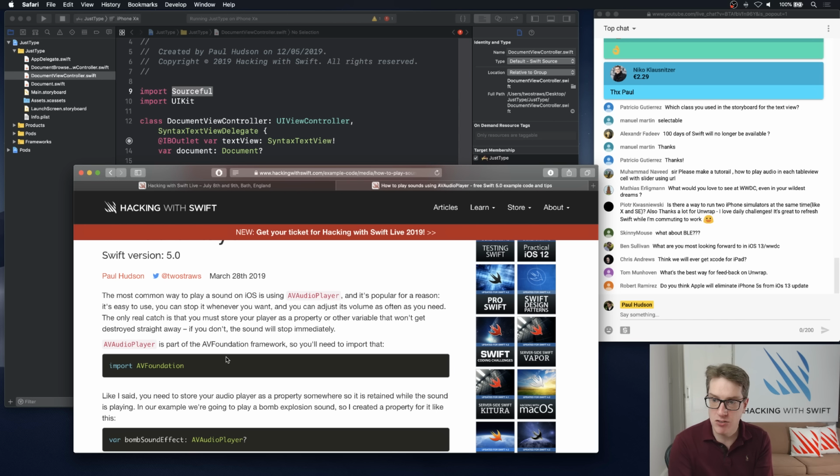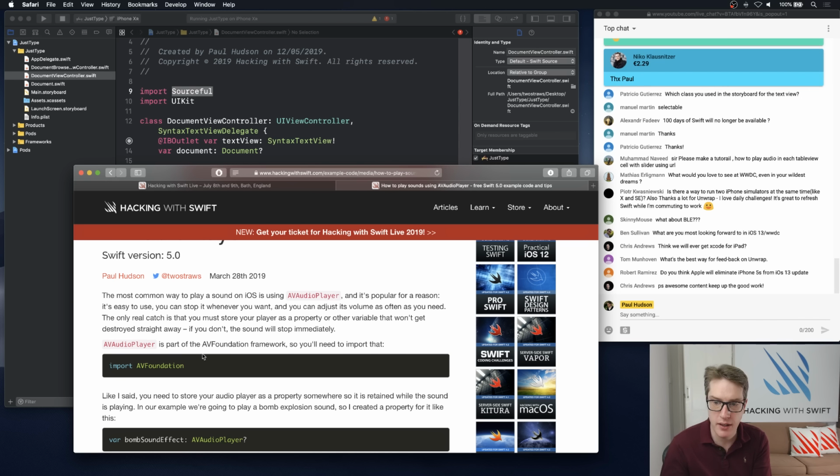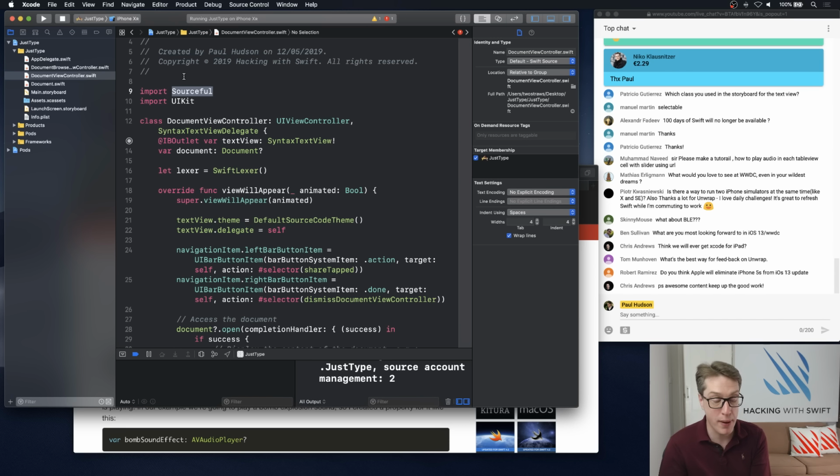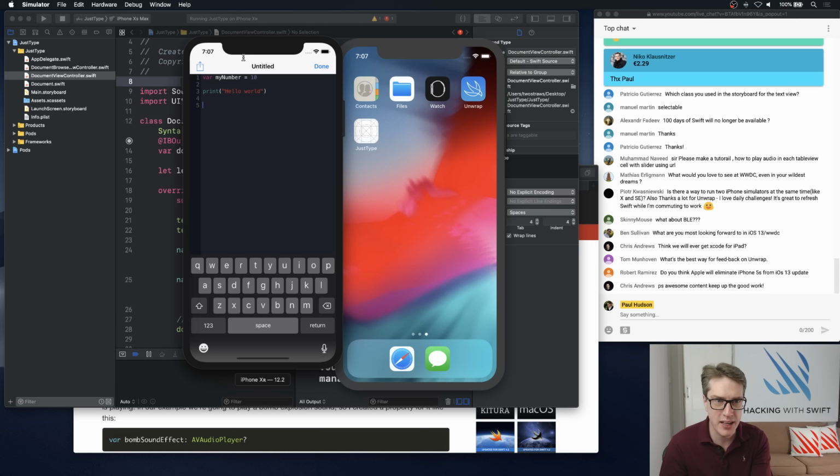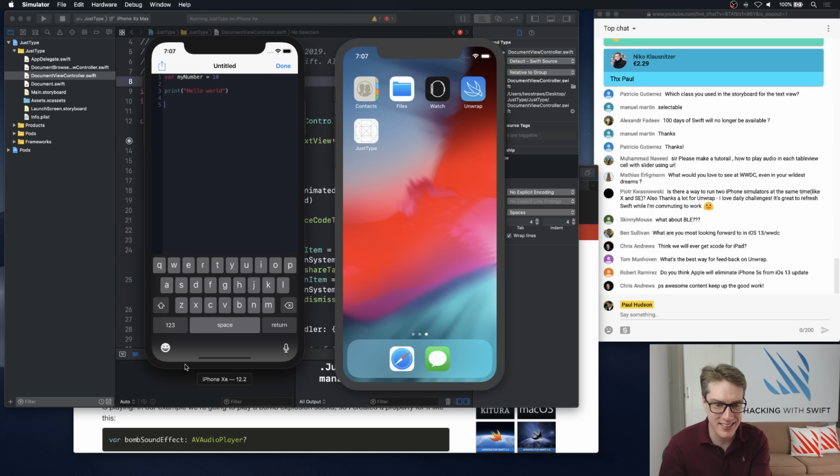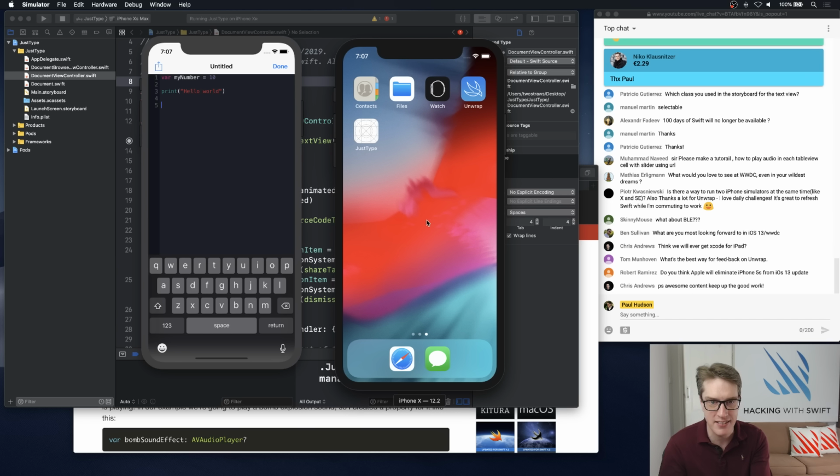Is there a way to run two simulators at the same time? Yes, there is. Of course you can. Just select a different one, press run. You can have as many as you like these days. Well, perhaps not as many as you like, but you can have 2 or 3 quite happily. I've got 2 right now. So you can see on my screen, there's a 10R and a Max. So yeah, as many as you like. It's fine.